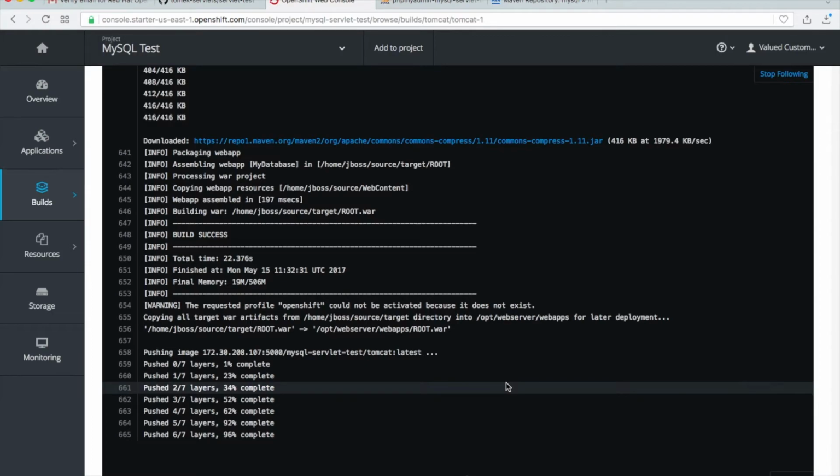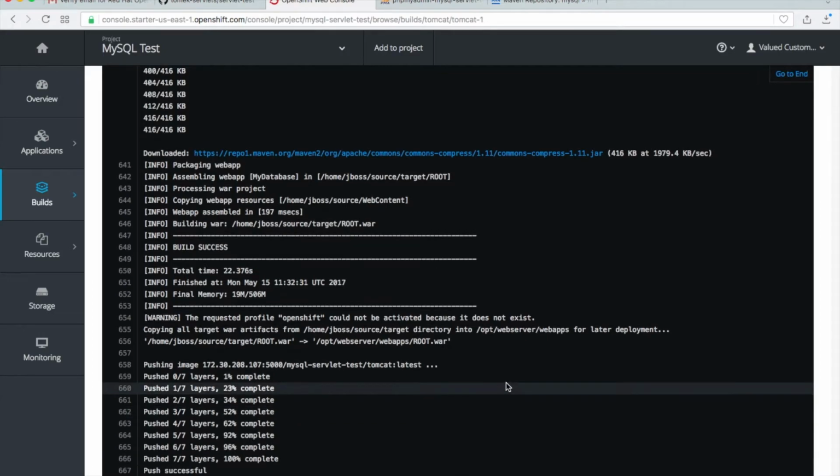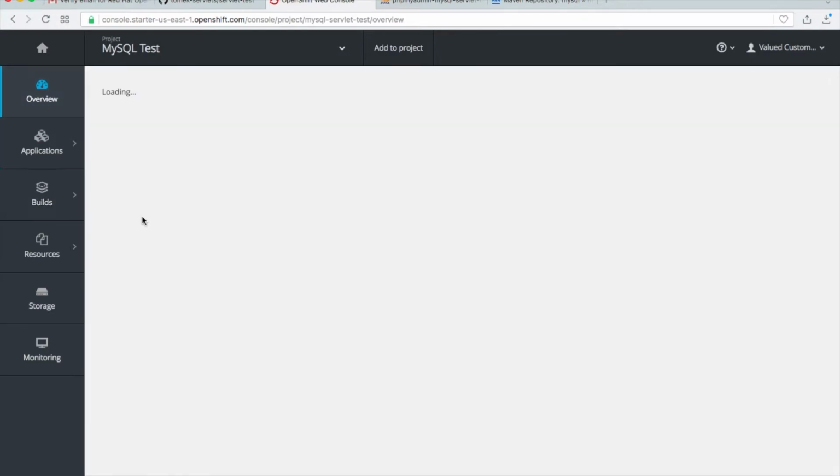Takes time. It will also take time to install the root war file. So 100% is complete.